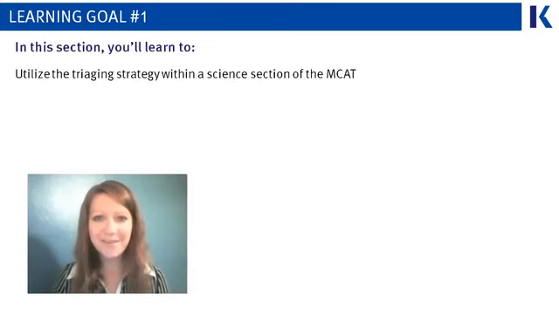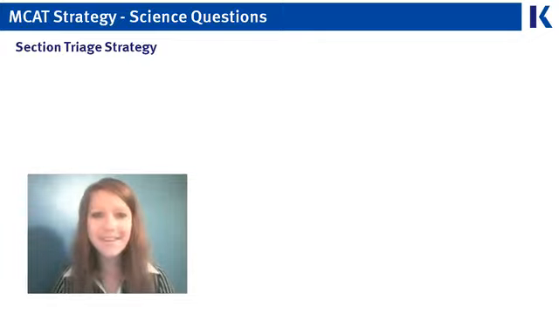Now let's cover learning goal 1, where we'll talk about how to recognize an easy passage versus an ambiguous passage versus a difficult passage, and how to organize yourself and your thoughts on the MCAT to make sure that you're using your time most efficiently. So we call it section triage strategy because the way that you're going to go through your MCAT is similar to how you would go through an emergency type situation as a physician, how you would triage that situation. You would find the patients that are in the most need of your help and treat those patients first. On the MCAT, the parts of the test that are in most need of your help are the easier parts, the parts that'll get you potentially more points on the test, and those parts that you can do more quickly.